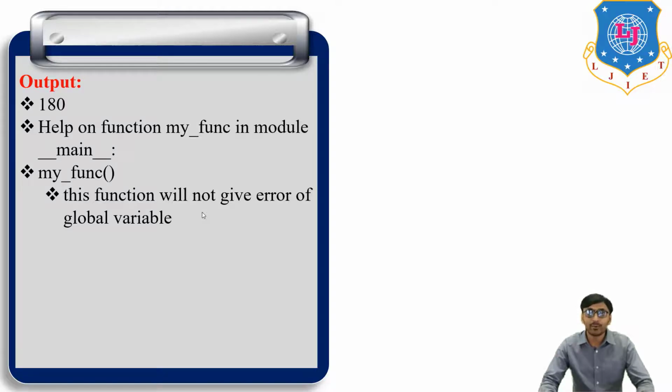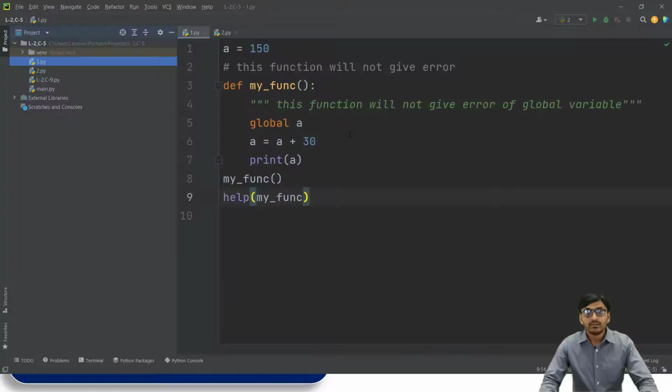Now we run this same program in PyCharm. So a is equal to 150, then def my_function, then global a, so the value of a is transferred here, then a is equal to a plus 30, so 150 plus 30 is 180, and print a prints 180. Then my_function and help(my_function).